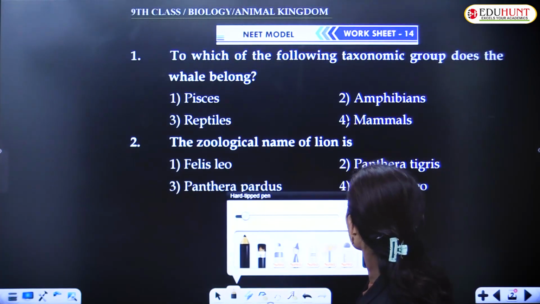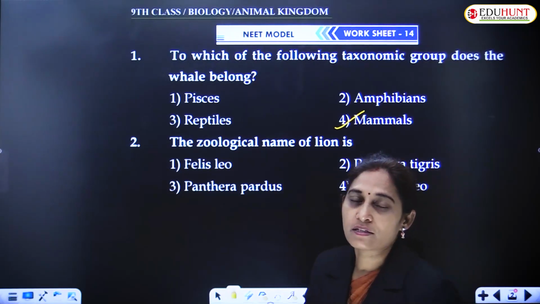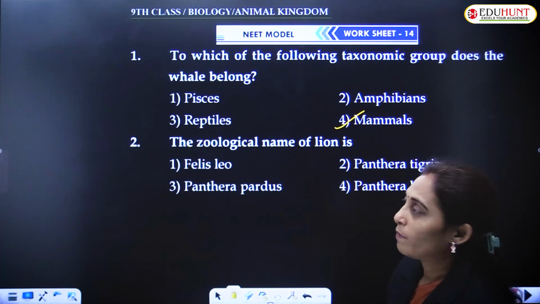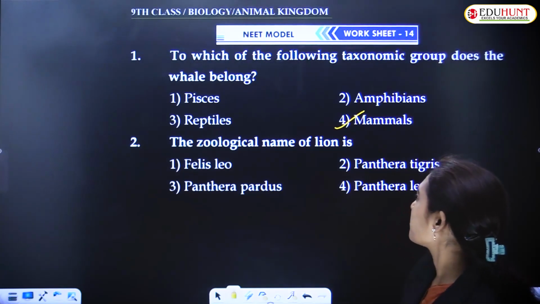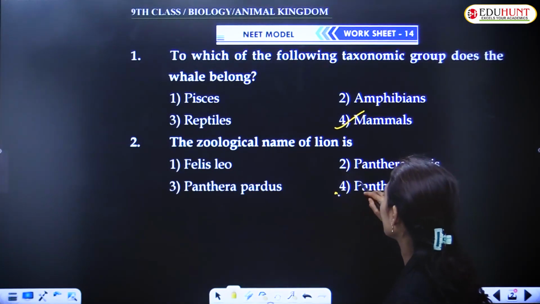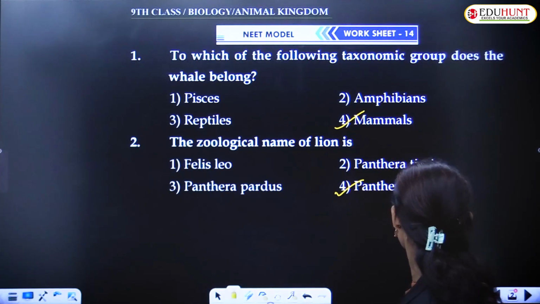Mammals is the class to which the whale belongs. The zoological name of lion, among these four, is Panthera leo.